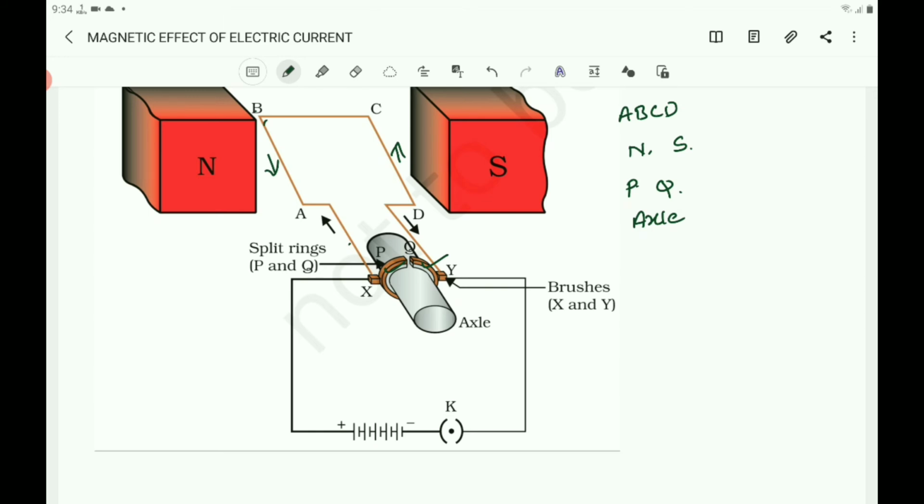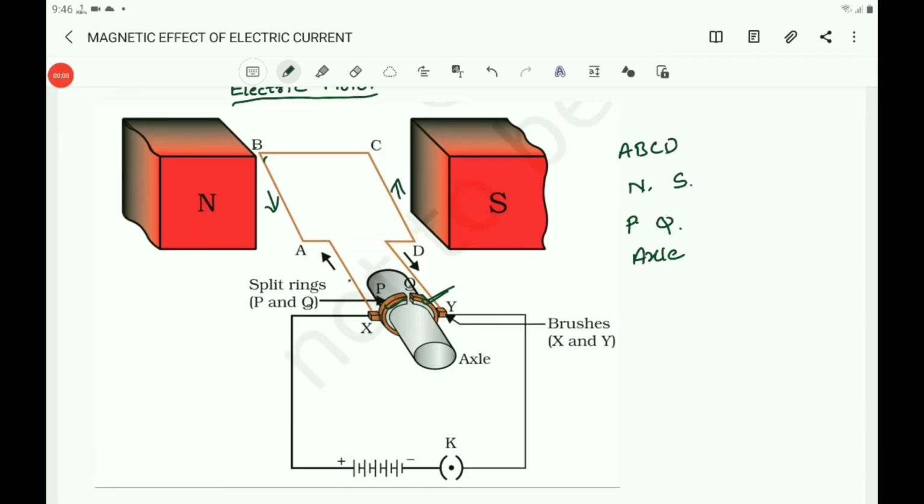So, a device that reverses the direction of flow of current through a circuit is called a commutator. Here, the split ring acts as a commutator. In electric motors, the split rings act as a commutator.